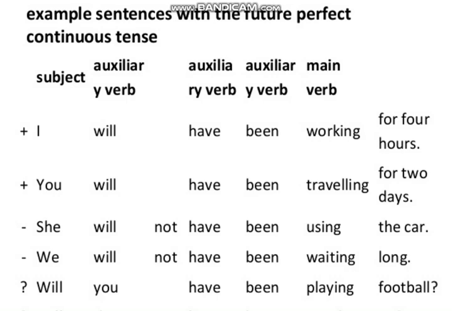Then interrogative or question sentences: will you have been playing football, and at the last a question mark. So here again just the places of the first auxiliary verb and the subject are interchanged, and will, the helping verb, comes at the start of the sentence.